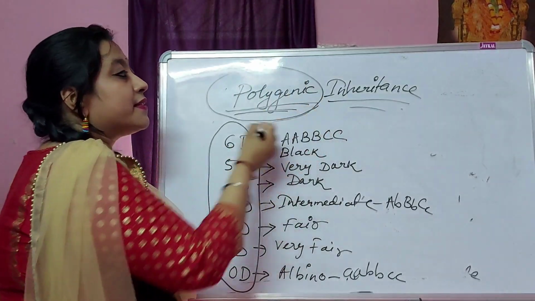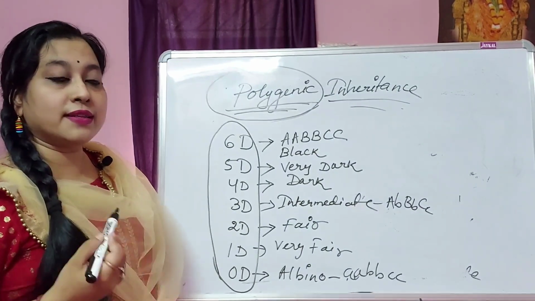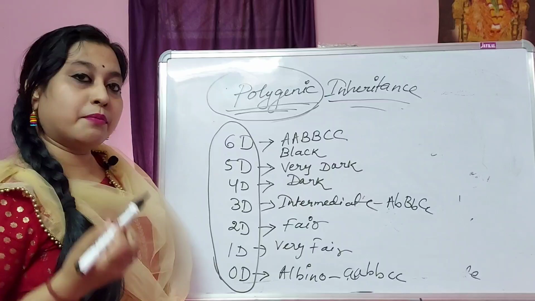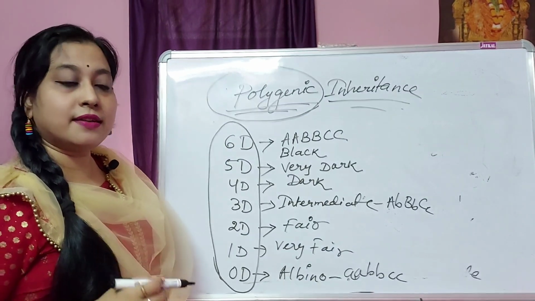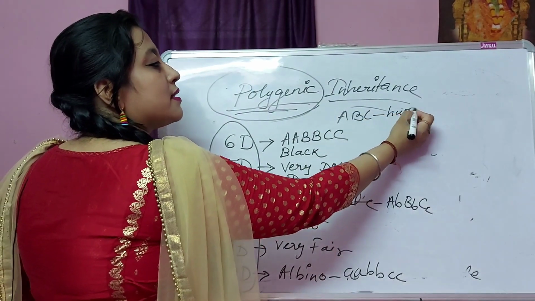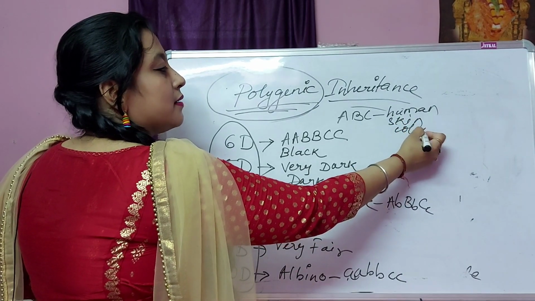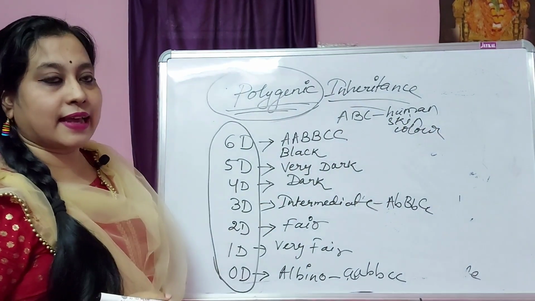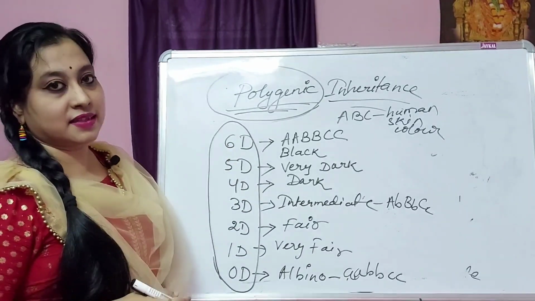The definition is there in the word itself. Polygenic means for a single trait there are multiple genes, more than one gene, which control a single trait, that is A, B, C for human skin color. This is all about polygenic inheritance. So I have completed pleiotropy and polygenic inheritance in this video.